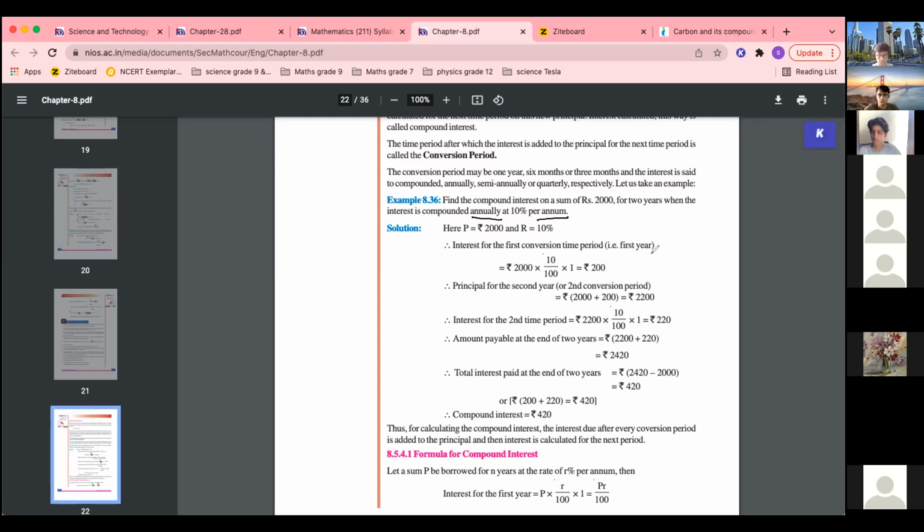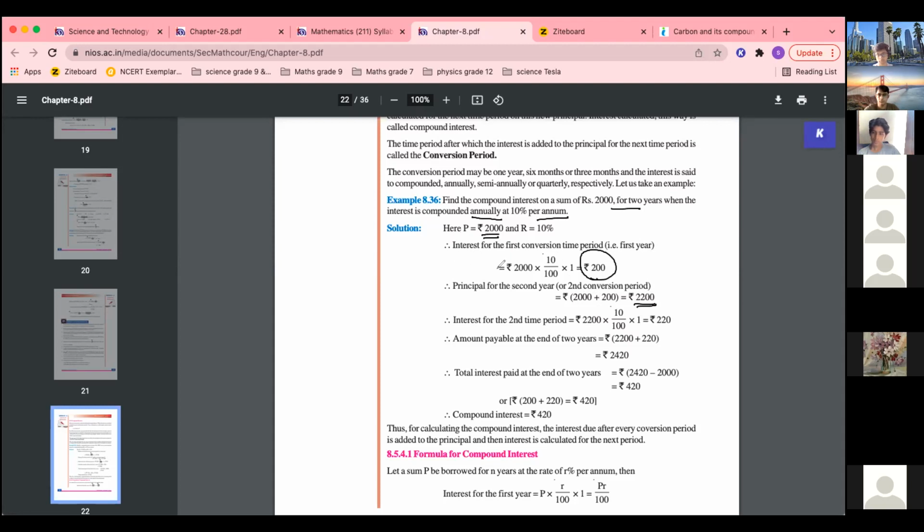So for the first year, what is the interest? We calculated it with PRT by 100, right? PRT by 100, so it is 200. Simple interest found. Now this 200 will be added to the principal, and the new principal is now for the second conversion period, because we have to find it for 2 years. So for the second conversion period, add 2,000 plus 200, 2,200. So this is the new principal.